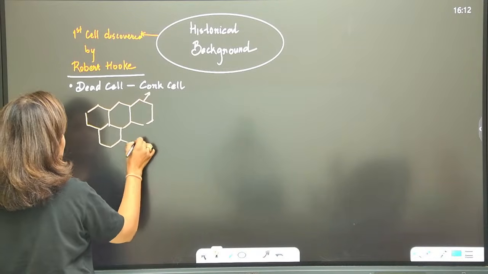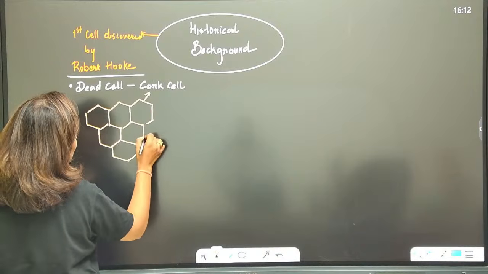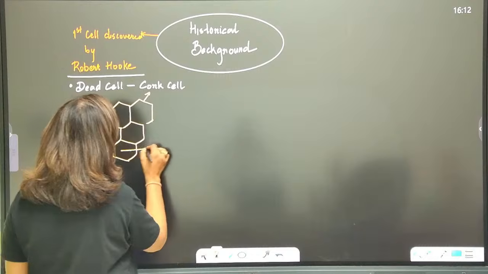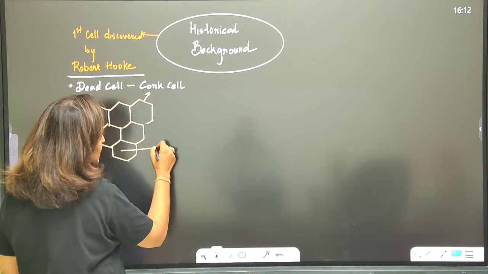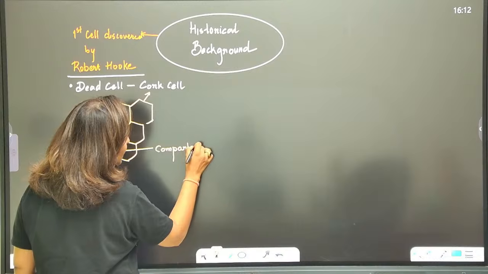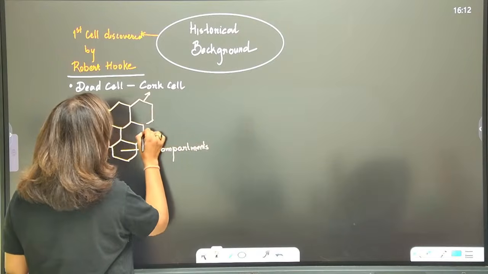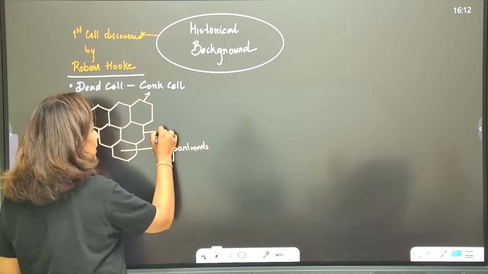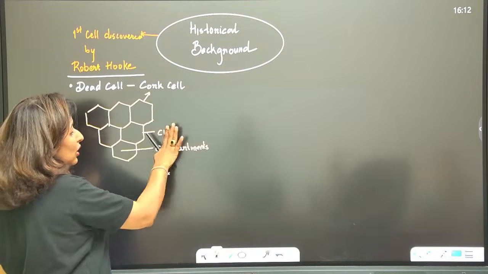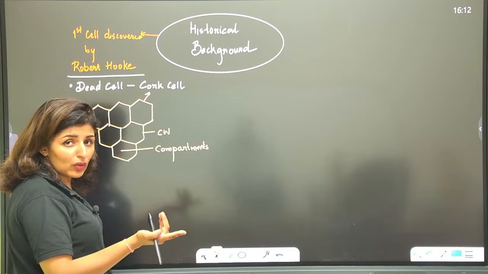These cork cells were arranged in this honeycomb-like structure, and they were empty. So these were empty spaces, empty compartments. And these walls that he observed are actually cell wall, because it's a dead cell. So all that you can see is just cell wall, right?